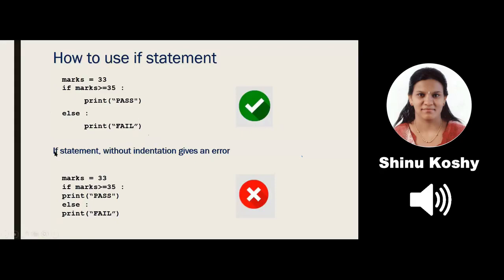Now have a look at what mistake you might make, that is a wrong indentation. In the program below, can you see that all the sentences are typed in the same line? That is, below the if statement, we have the print starting on the same line, else on the same line, print on the same line. So please don't do this. Be very, very careful. Whenever you use an if statement, you have to do proper indentation. Now I will type this program and show you how it runs in a live demo.